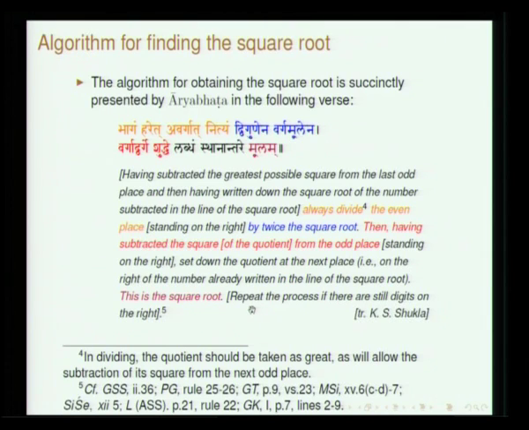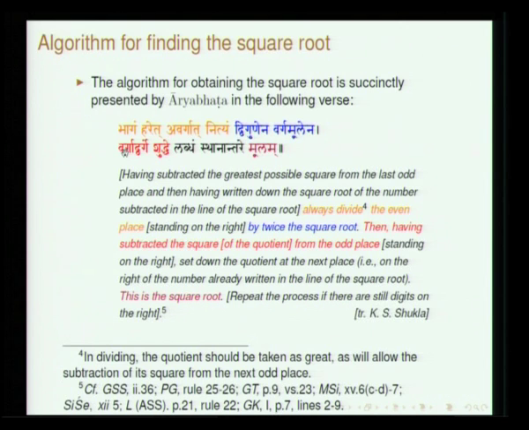Then I move on to describe this algorithm which has been presented by Aryabhata to extract square root. Okay. Varga refers to square, varga moola refers to square root. So, the verse goes like this: bhagam hared avargat nityam dvigunena varga moolena vargat varge shuddhe labdham sthanantare moolam.